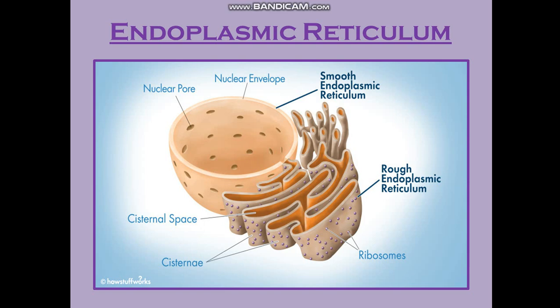What is the importance of endoplasmic reticulum? First importance is they act as a supporter. They give mechanical support to the cell. That is the first function. Second function, when they have a pathway in between, they help in transportation of materials between the nucleus and the cytoplasm, and between the nucleus and the outside of the cell. So both ways they can transport things.